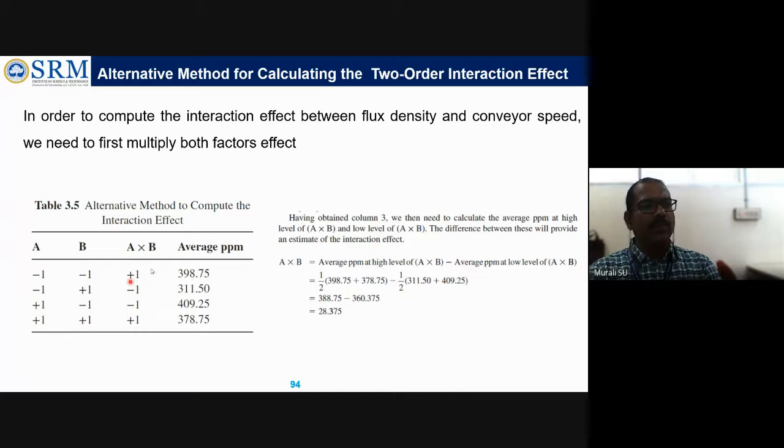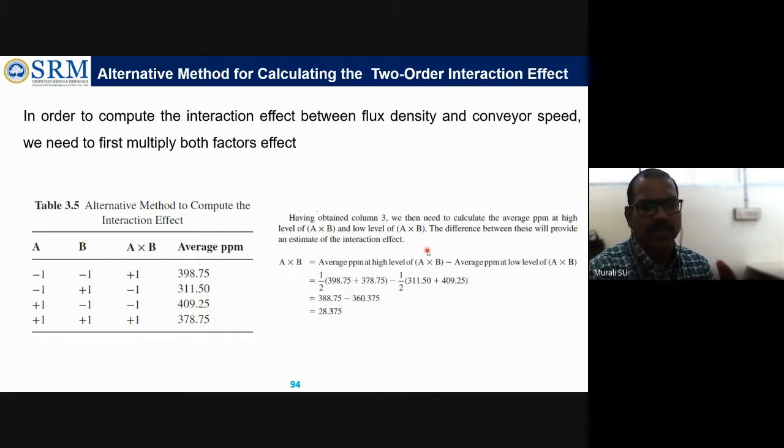So A into B will be shown like this. We will get different values for each combination of A and B from the experiment. But how can we calculate the interaction in a different way?